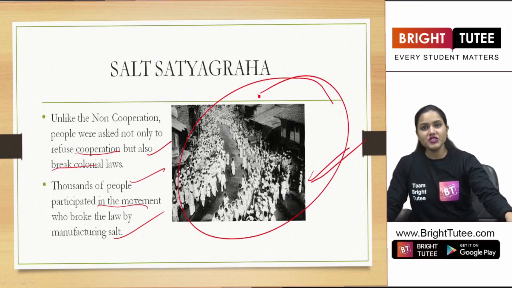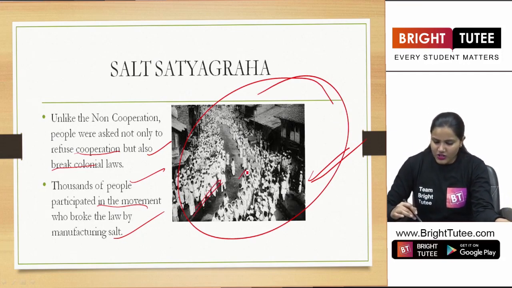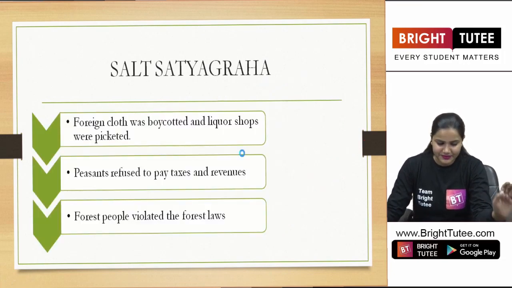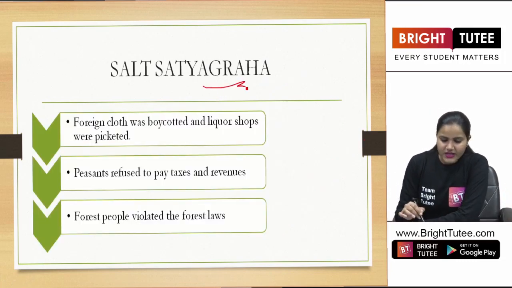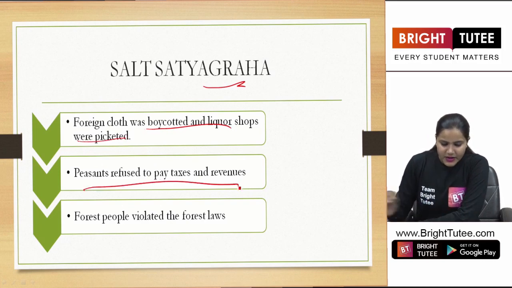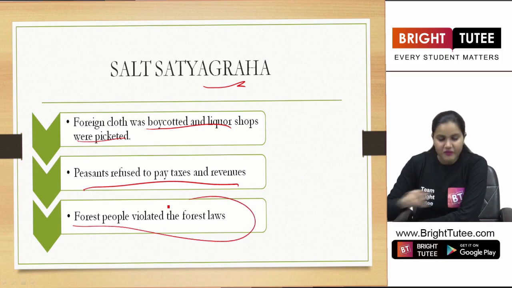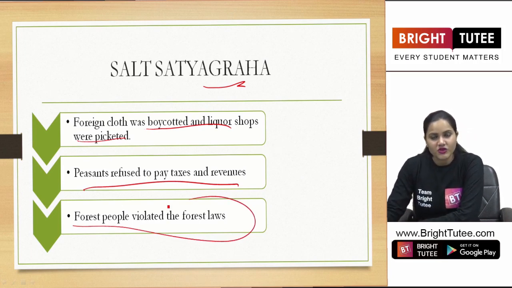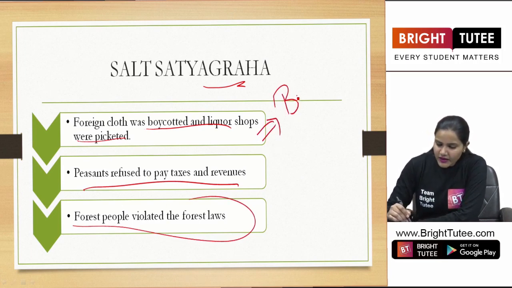As you can see in the images, students, lots and lots of people are participating in the march, right? Here in the Salt Satyagraha, we also see that foreign cloth was boycotted and liquor shops were picketed. Peasants refused to pay taxes and revenues. Forest people violated the forest laws. So what was the main idea here?